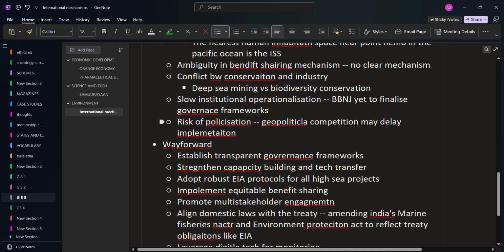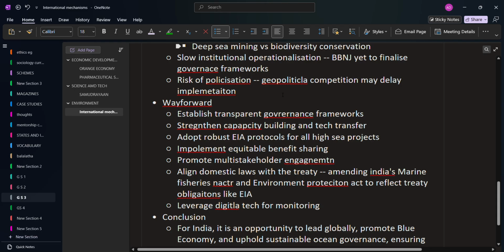Since a lot of nations, including powerful nations, are involved, there is a risk of politicization of this treaty. This politicization and geopolitical competition may delay the implementation. And for the high seas treaty itself, there is slow institutional operationalization. That is, the governance mechanisms for the high seas treaty are yet to be finalized, even though they were launched years before. And let's look at the way forward.